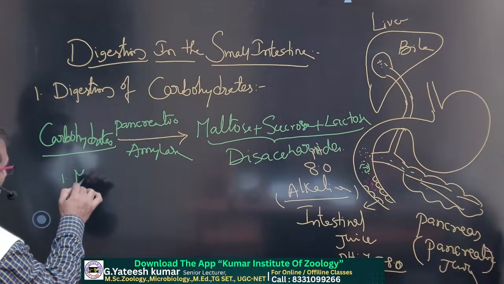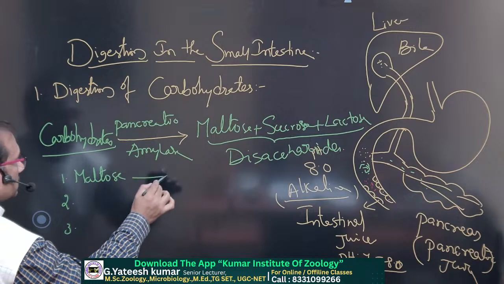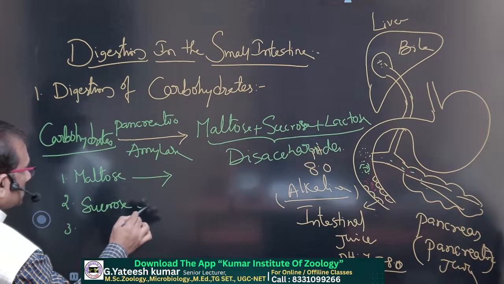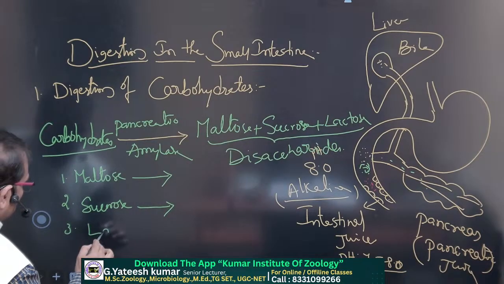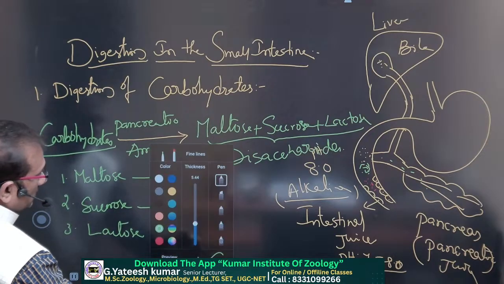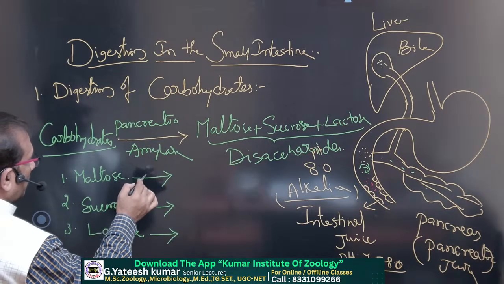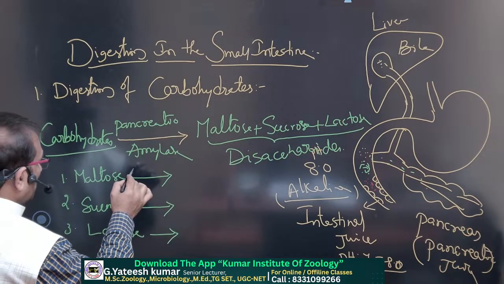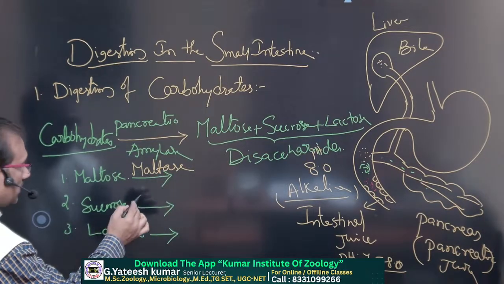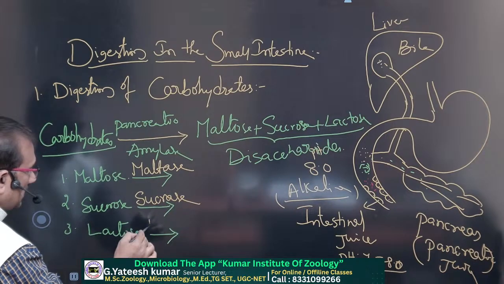Here maltose, second one sucrose, lactose. So these three disaccharides are converted into their monosaccharides: maltose by the enzyme maltase, sucrose by sucrase or invertase, lactose by lactase.